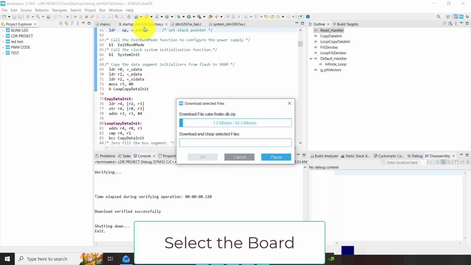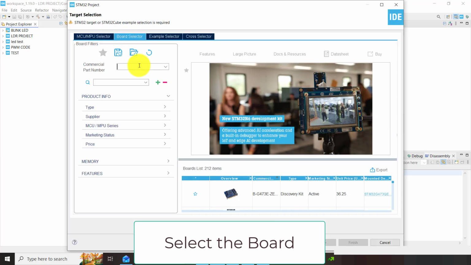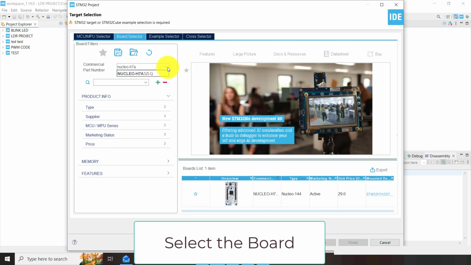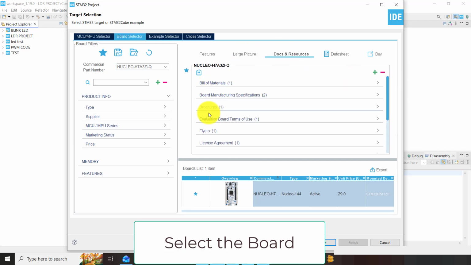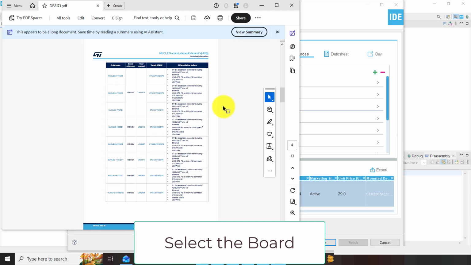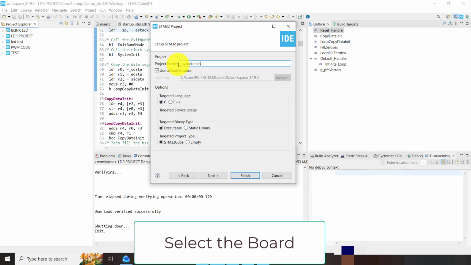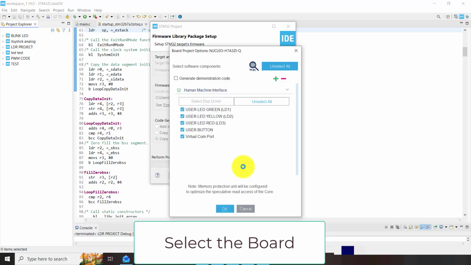Okay, today we'll present how we can utilize STM32 on any platform for a joystick application. In our application, we have the Nucleo H7. Okay, we'll select this board. You can see all the parameters and all the datasheets available in STM32Cube. Now we start our program with all parameters.